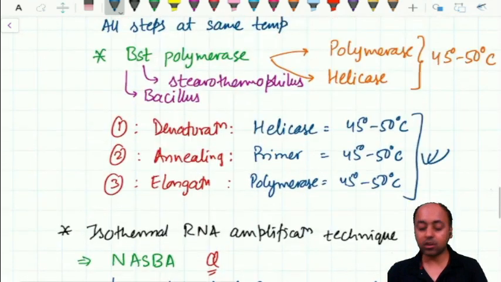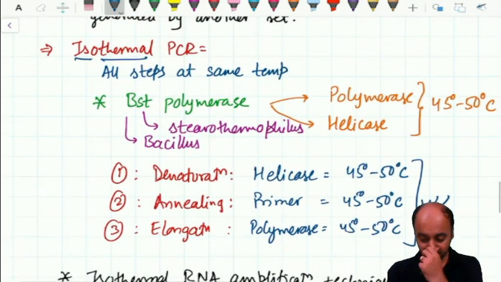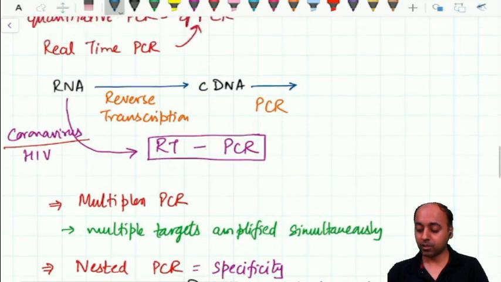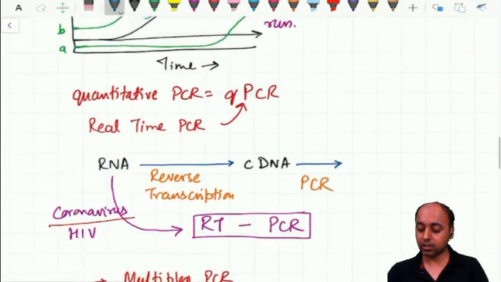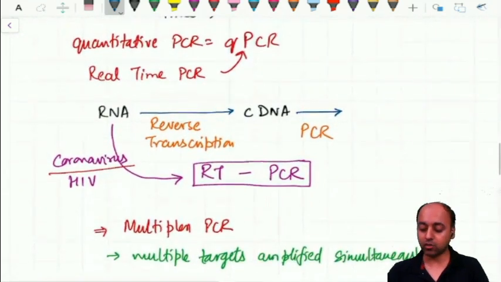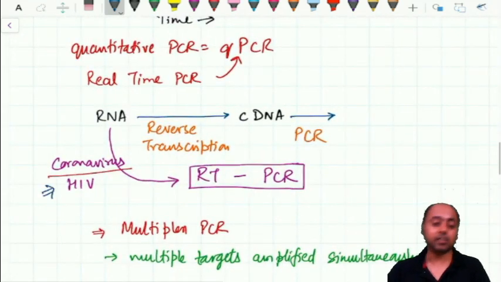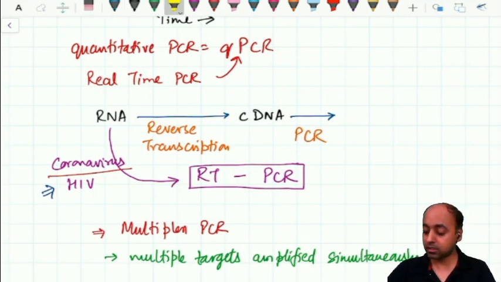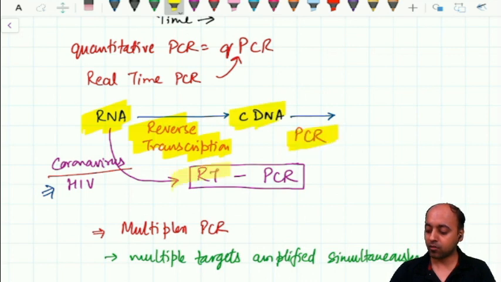We have the isothermal PCR, the nested PCR and the multiplex PCR. We talked in detail about the reverse transcription PCR which is being used for the coronavirus and the HIV infection. This is what is being done currently for identifying the coronavirus infection.